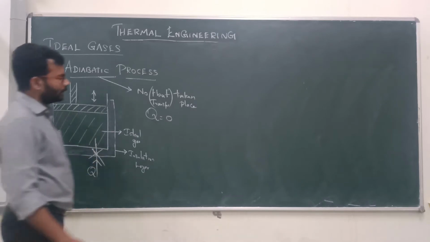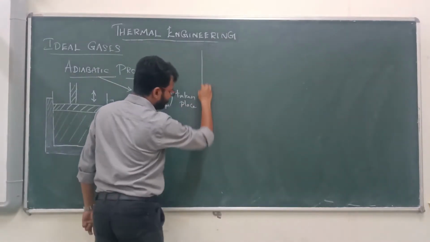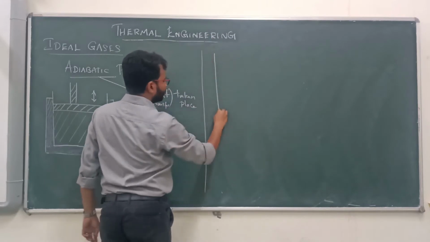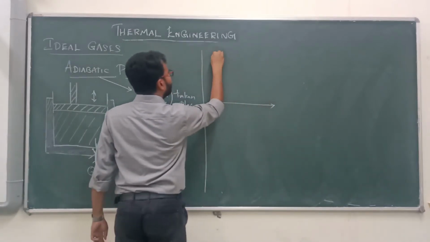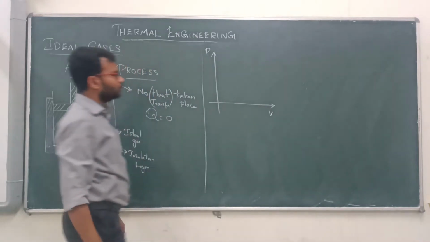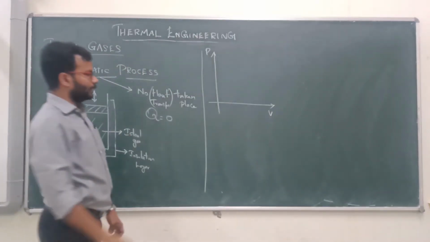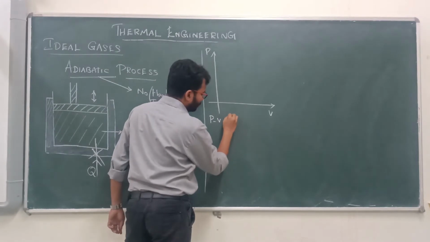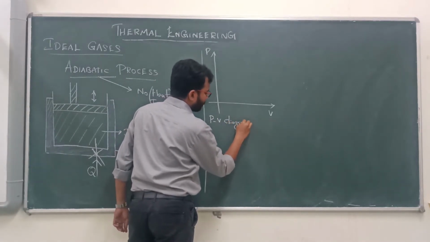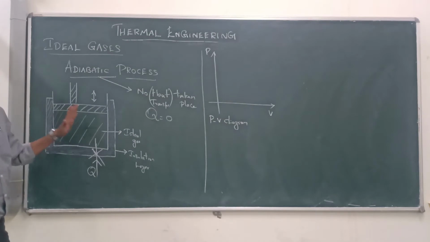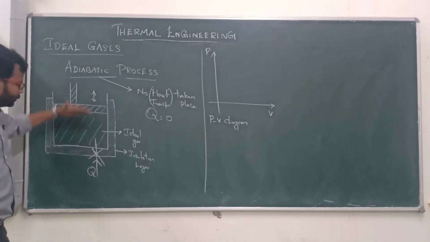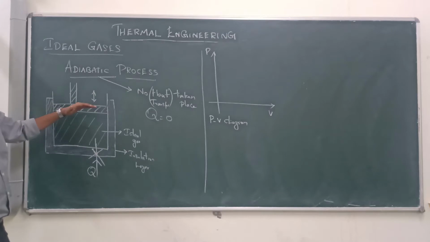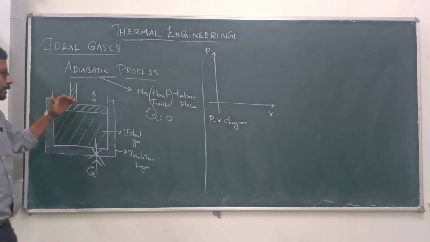Then let's see what happens in the pressure-volume diagram, that is the PV diagram. What happens inside? If the piston is moving up or down, work is done. At the same time, pressure and volume are getting changed, but no heat is transferred.